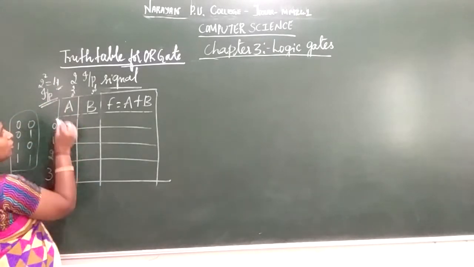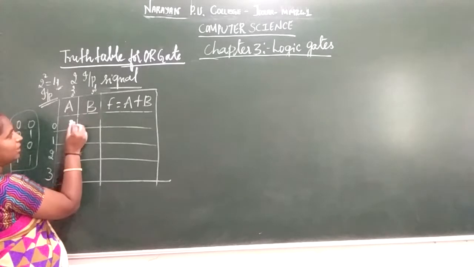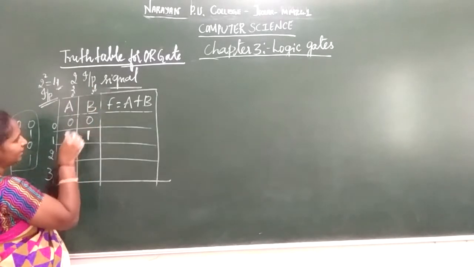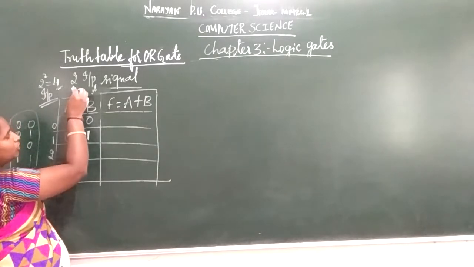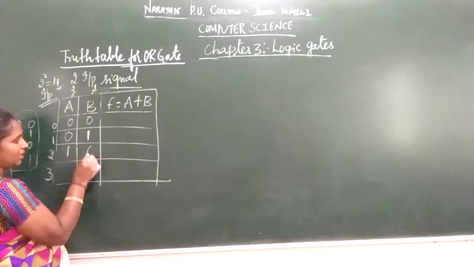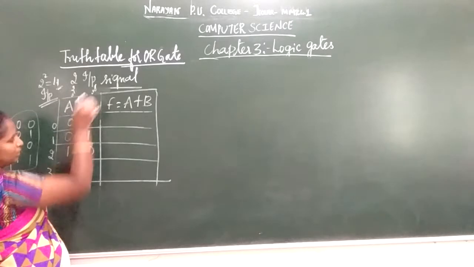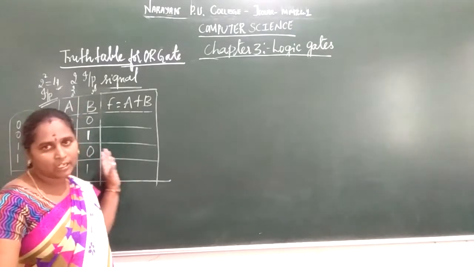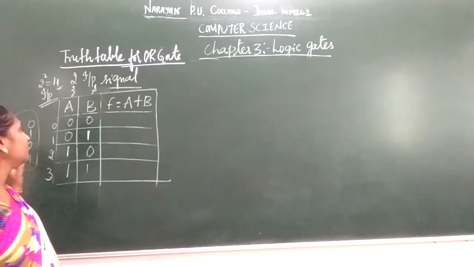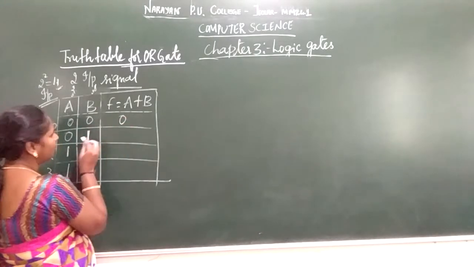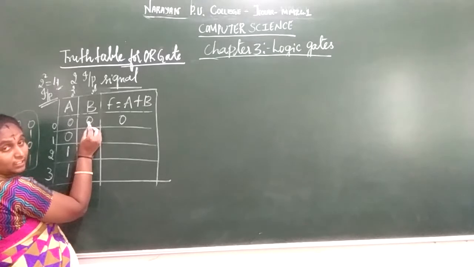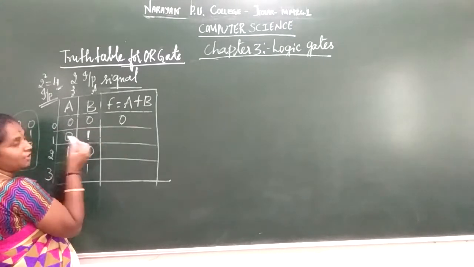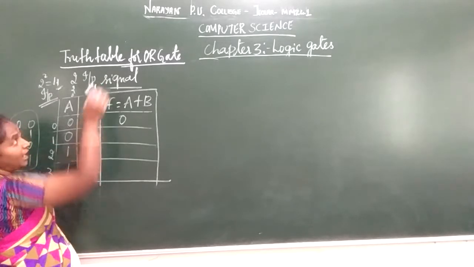First time you consider the input signals for A and B as 0, 0. Second time, for 1, in place of 1 you represent 1, the remaining place is 0. Next, for 2, in place of 1 you represent 1, the remaining place is 0. For 3, 2 plus 1 is 3, so 1, 1. For this you get the logical OR operation. So 0 plus 0 is 0. If both the inputs are low, the output will be low. In the other condition, if any one input is high, the output is high under your OR gate.